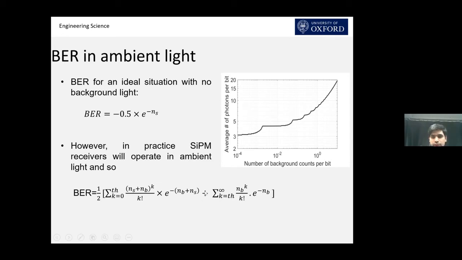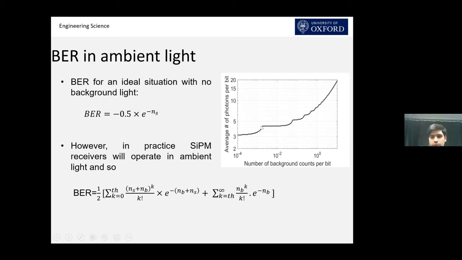Using this expression, we have plotted the average number of photons per bit as a function of the number of background counts per bit. If you see this graph, at a very low amount of background counts, around 10^-4, the silicon PM can operate as a quantum limit receiver, needing just 3 photons per bit. Now, if the background counts per bit is increased, of course, the number of photons per bit also gets higher.